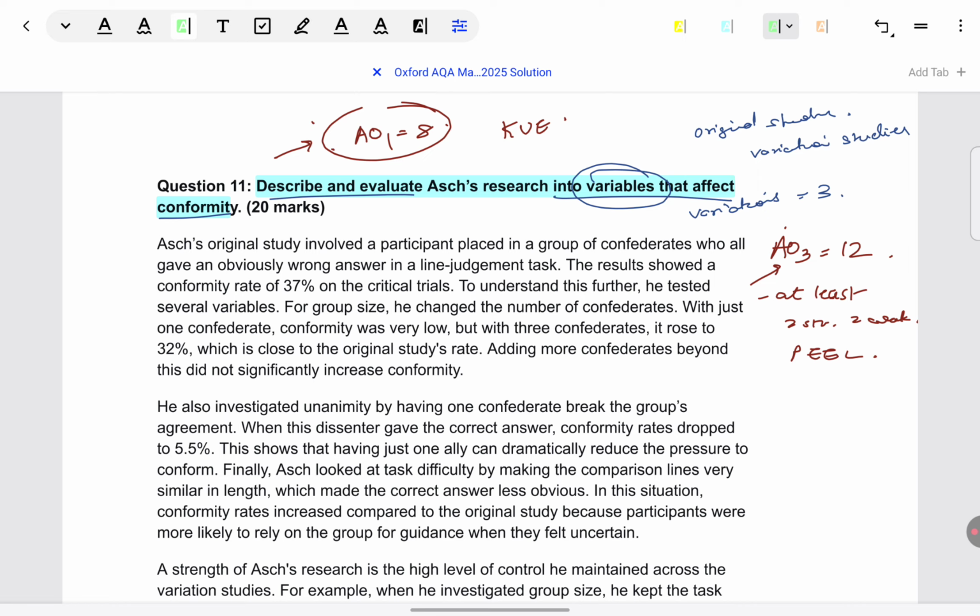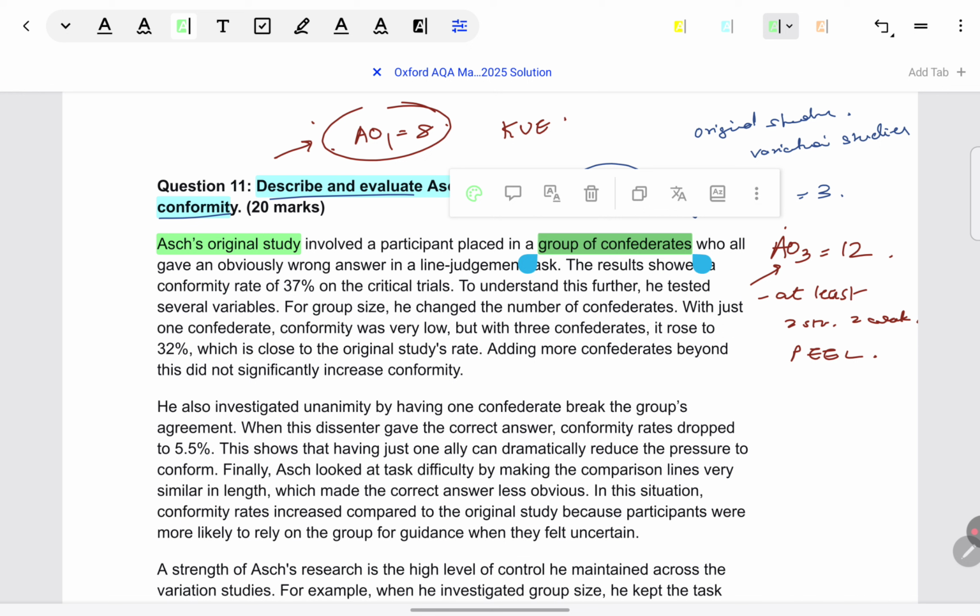The model answer begins with a very brief line on Asch's original study. Like I told you, very brief, just so that the rest of the answer can be understandable. So it's all about a group of confederates giving an obviously wrong answer on a line judgment task. A 37% rate of conformity was seen. That's it. That is the only description of the original study. Now coming to the variations. So immediately the answer comes on track.